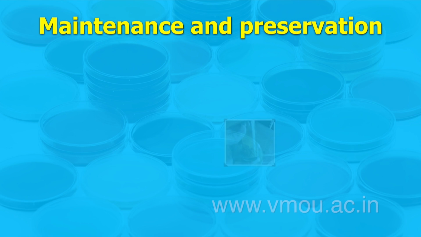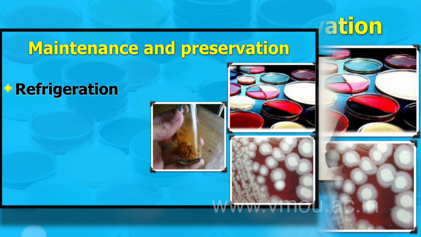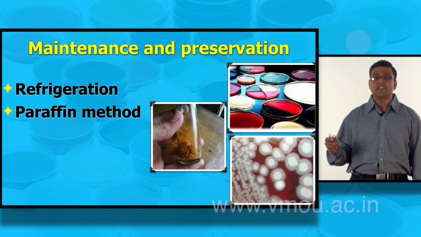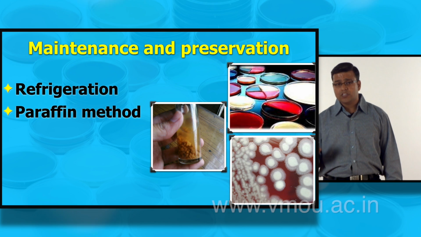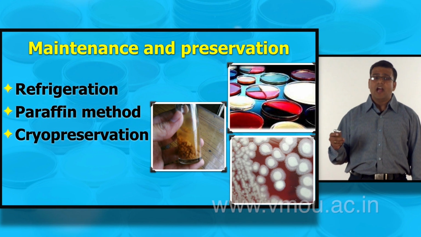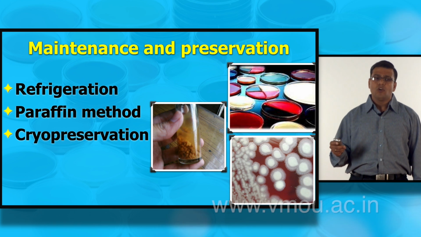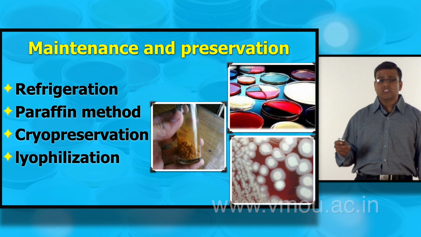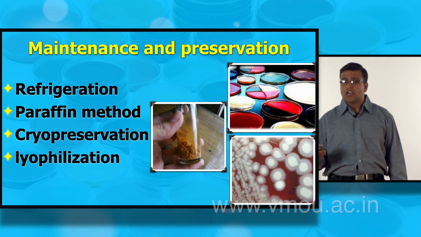Another factor is maintenance and preservation of the particular culture. Refrigeration: by the use of refrigeration, we can store the culture at a particular temperature. Another method is the paraffin method. By this, we can preserve our culture for a long time. And cryopreservation: in this we utilize liquid nitrogen for further preservation of our culture. Last and final is lyophilization. Lyophilization also plays a vital role in the preservation of the particular culture.